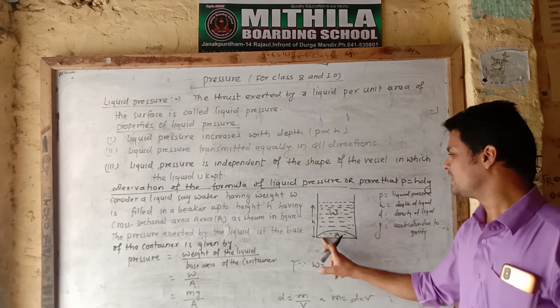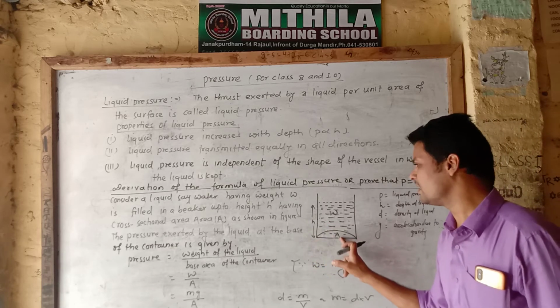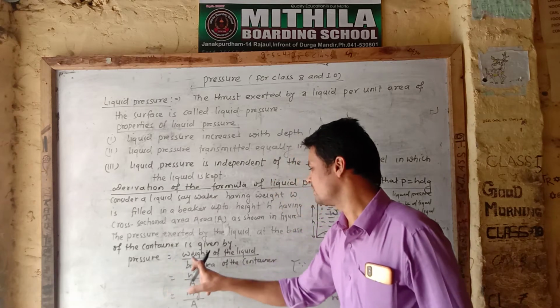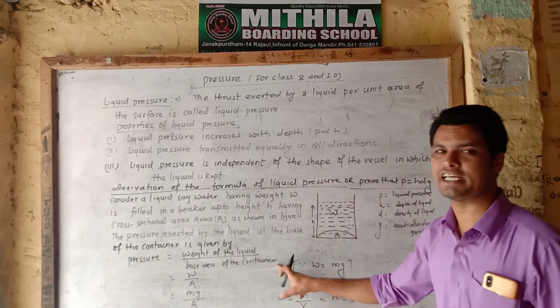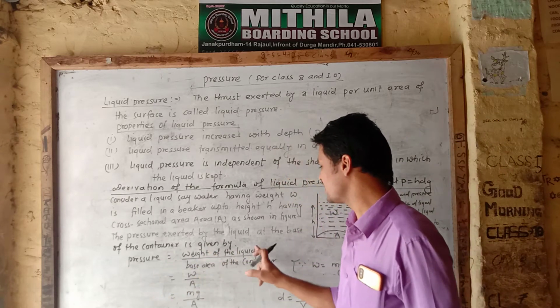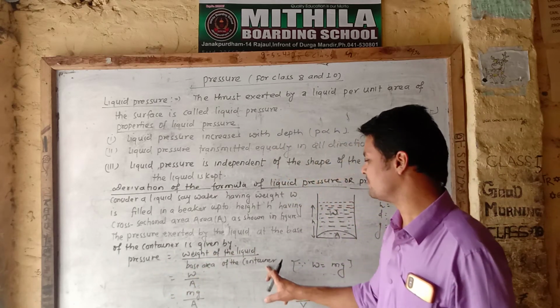The pressure exerted by the liquid at the base of the container is given by pressure equals weight of the liquid divided by base area of the container.